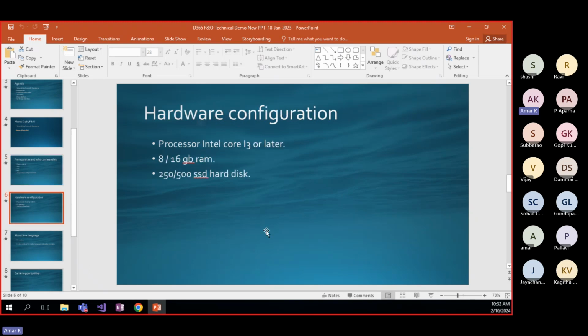This is the hardware configuration to set up your lab on your laptops or desktops, whatever you have. The processor should be a Core i3 or later. I think nowadays everyone is using Core i5, or Core i7 also. You should use 8 GB or 16 GB RAM, and 250 or 500 GB of SSD hard disk is required. I believe everyone has these machine configurations.